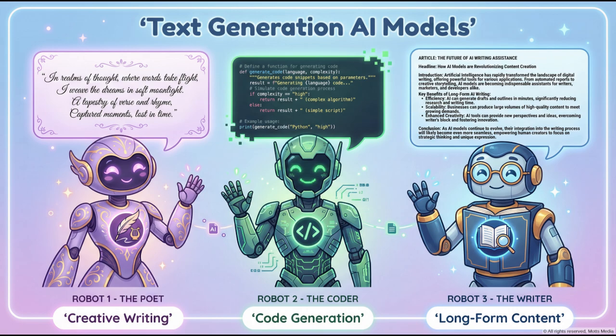Meet the personalities of text generation AI. 3 stylized robot avatars represent different model capabilities. The first, in lavender tones with a quill emblem, generates poetic, creative text with artistic flair. The second, in green with code brackets, produces concise, functional programming code. The third, in blue with a book emblem, crafts long-form articles and comprehensive documentation. Speech bubbles above each show their characteristic outputs. Understanding these distinctions helps you choose the right tool for each task.